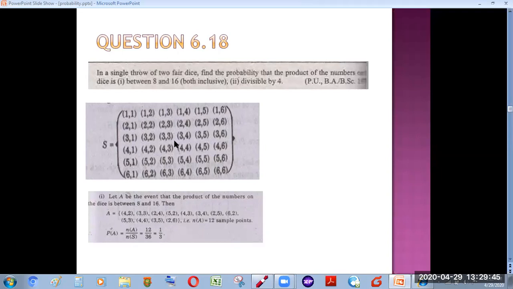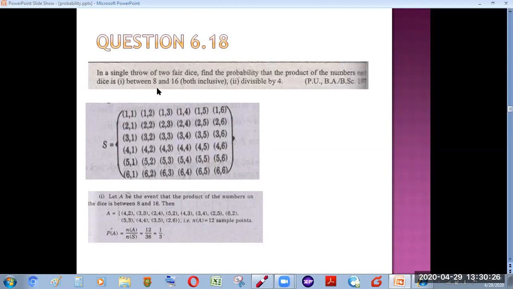So there are many pairs. And how many pairs are these? There are 12 pairs for which the product is between 8 and 16 inclusive. So you can identify all those pairs, and they are 12 sample points. By using the definition of probability for event A, the product of the numbers on the dice is between 8 and 16, that will be n of A by n of S, which gives us probability 12 sample points in the event divided by 36 sample points in the sample space. So this is how we can find the probability of the first part.